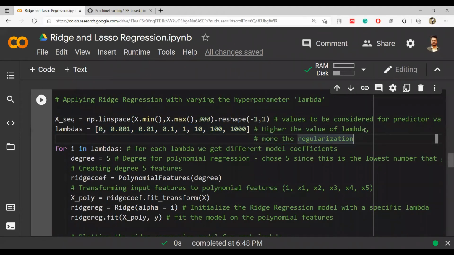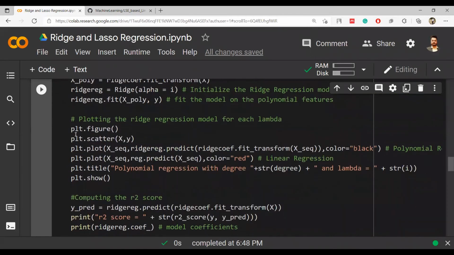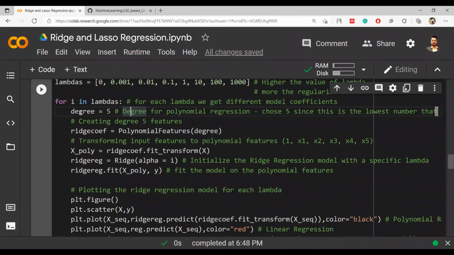So we are just saying here that the higher the number of this, obviously we are increasing the weightage of lambda, and then my summation of beta will also be affected, beta or beta square, depending on which type of regression it is. But yeah, the higher the number, the more regularization. So for all the lambdas, for i in lambdas, it means for each lambda one by one, we are going to do this. Whatever is written inside this for loop, we will do.